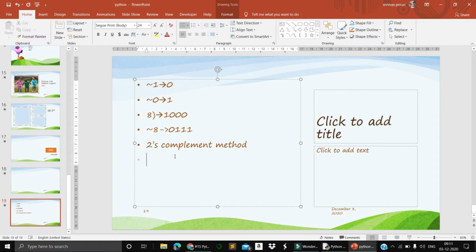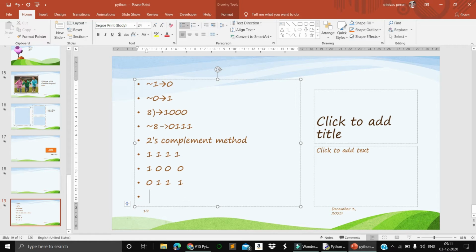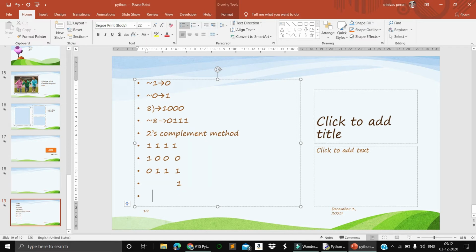Our number is 1111, and similarly the ones complement I am finding is 10000.